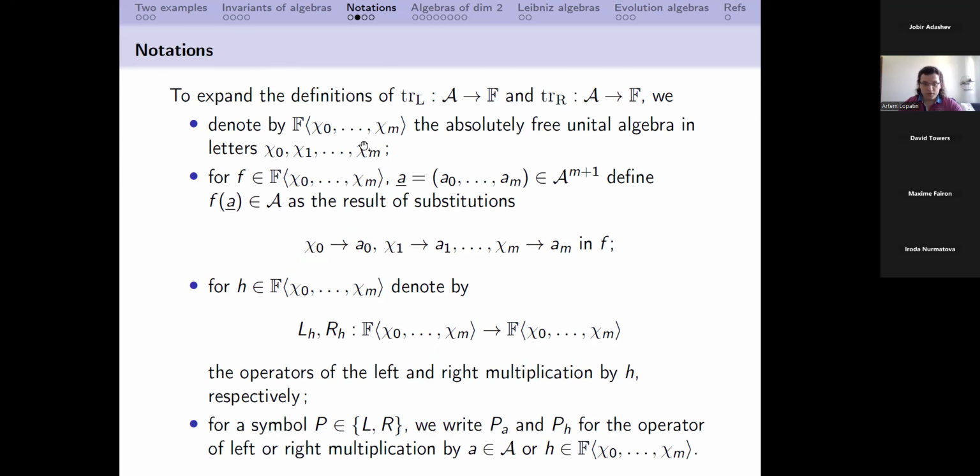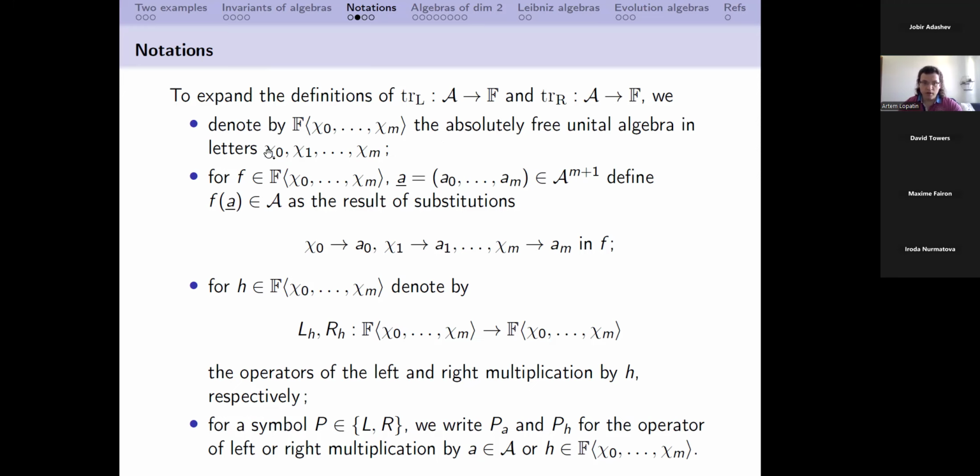And so here we start with maybe the most difficult part, which is the explicit definition of the trace operator. And so we have these two easy definitions, and we would like to obtain a general definition. So how does it work? We start with the absolutely free unital algebra in these letters.